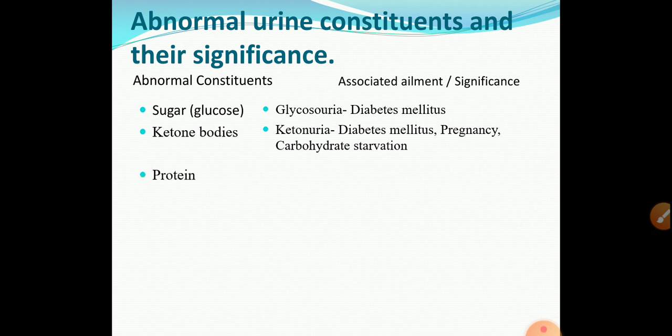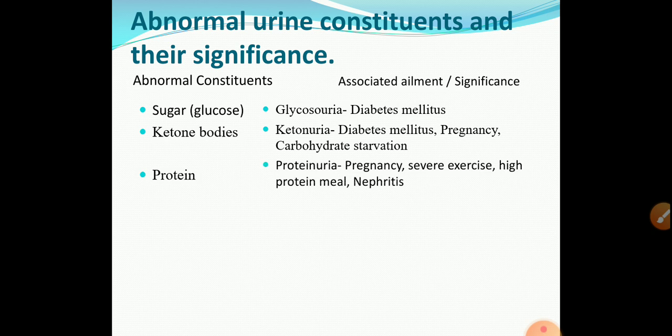Then third one is protein. When protein is present in the urine, such condition is called proteinuria, and they occur in case of pregnancy, in case of severe exercise, in case of high protein meal or nephritis. Then fourth abnormal constituent, that is bile pigment or bile salt. Bile pigment and bile salt are increased in the urine in case of jaundice or hepatitis.